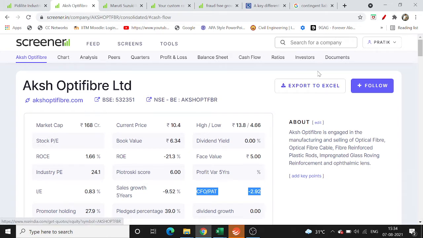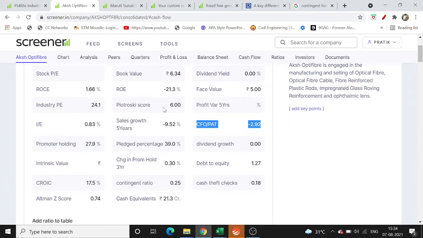Now the second point is the pledge percentage. Pledging of shares is generally used to borrow money in case the company doesn't want to bring on debt. It is another form of debt, basically. It's always good that the pledge percentage is zero.